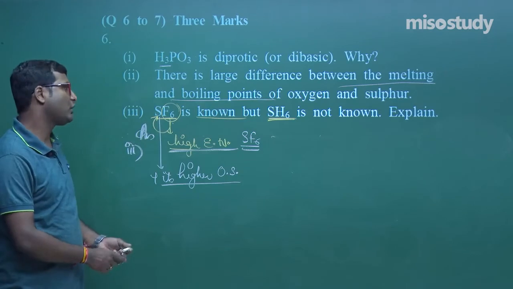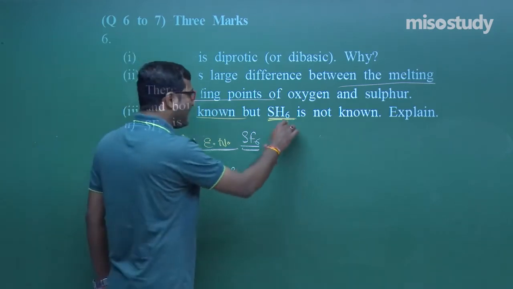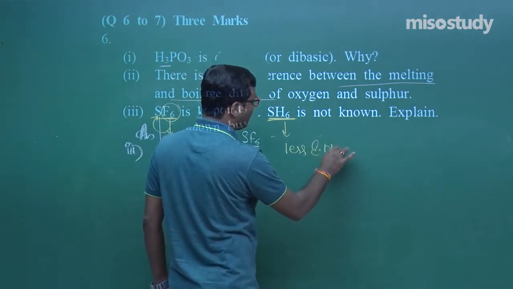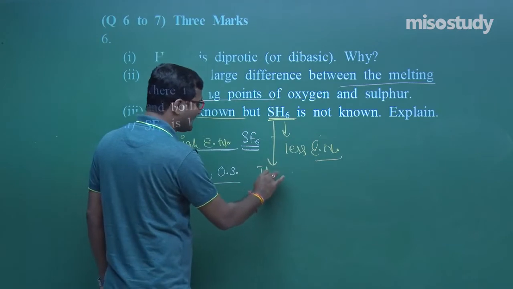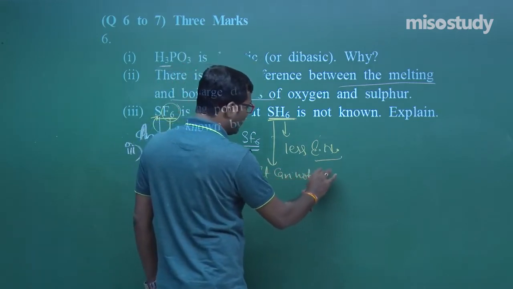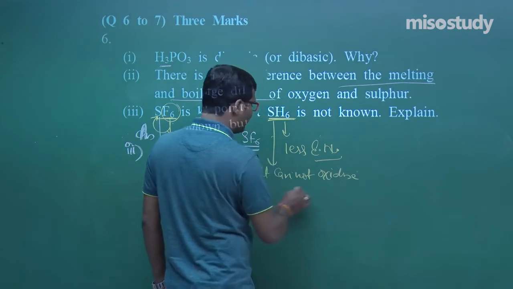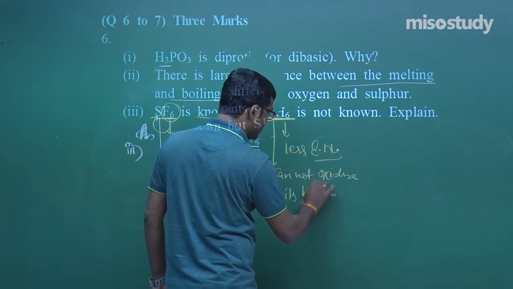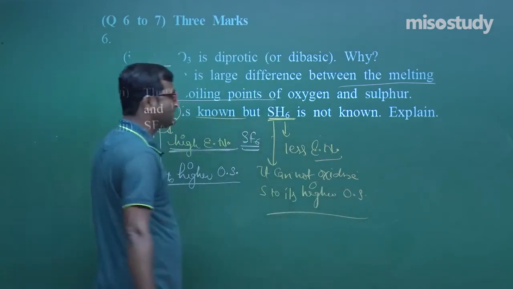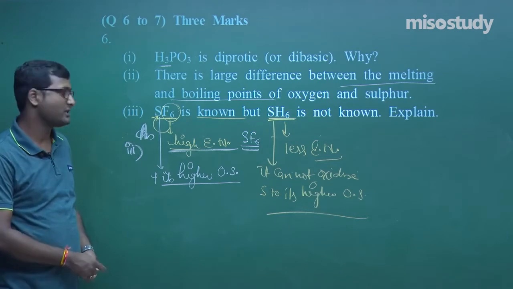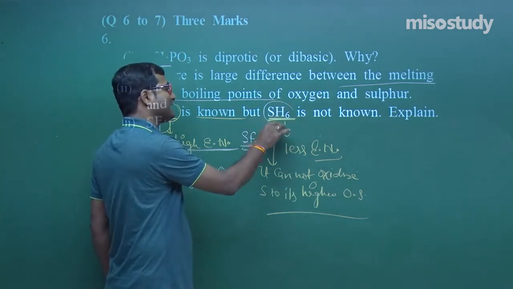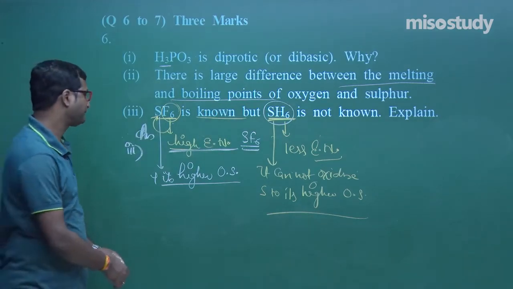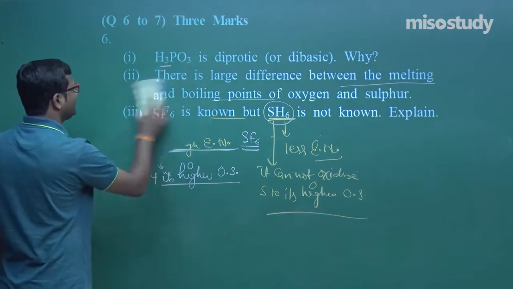Clear? But if I talk about SH6, as we know, hydrogen is very small, but it is very less electronegative. So, it cannot oxidize sulfur to its higher oxidation state, my friend. Due to this reason, SH6 is not known, my friend. Clear? Now, let us move to the next question, my friend.